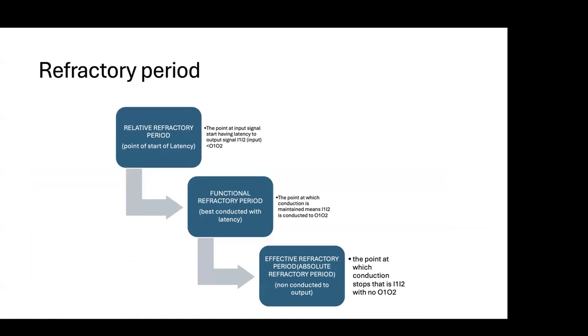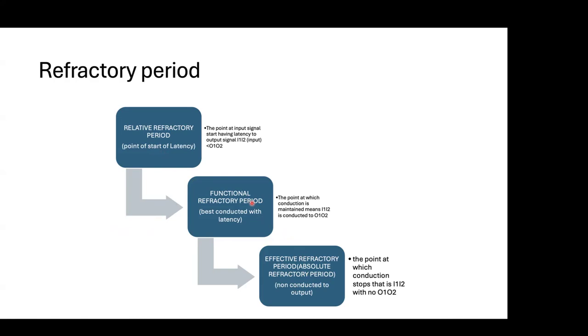In our EP lab, there is cardiology and there is physiology. Physiology is what we were taught in MBBS, and the refractory period we measure in a live human being is somewhat different. Relative, functional and effective are the three terminologies we use. Effective and absolute refractory period are somewhat different, but for practical purposes we say ERP, effective refractory period, and absolute refractory period are almost the same.